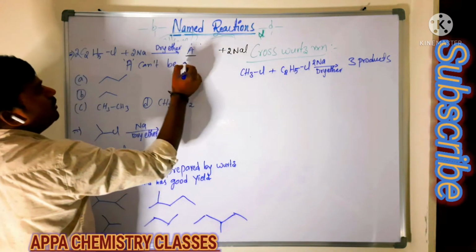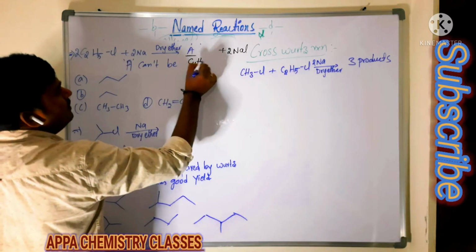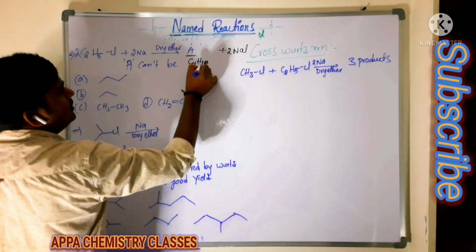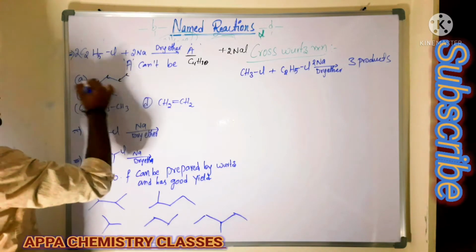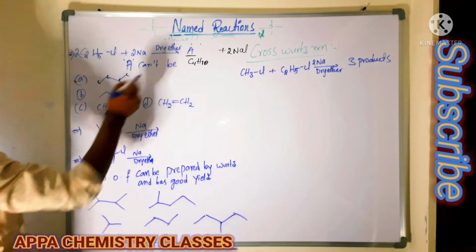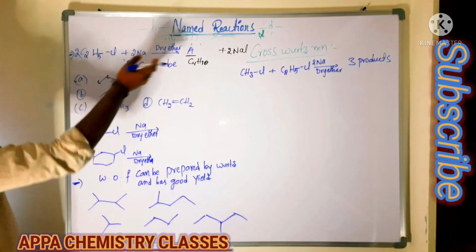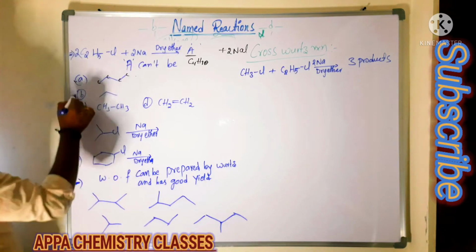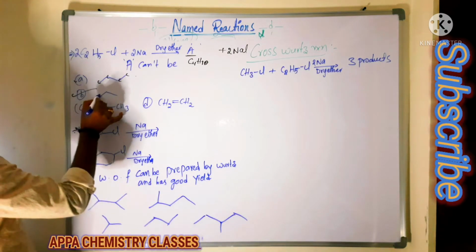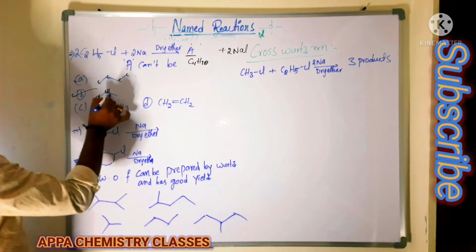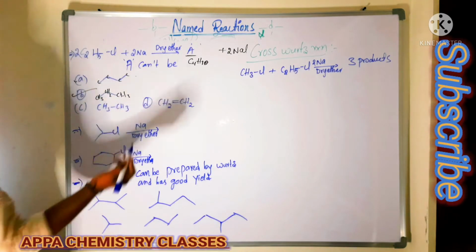Then we are going to get butane, C4H10, four carbon containing. This one is correct, so it can be. But it cannot form propane, CH3CH2CH3. It is not possible.